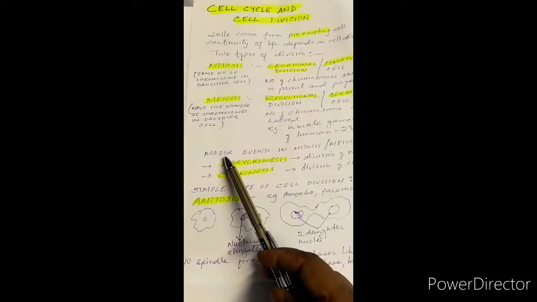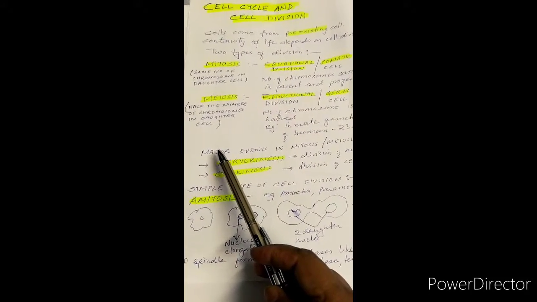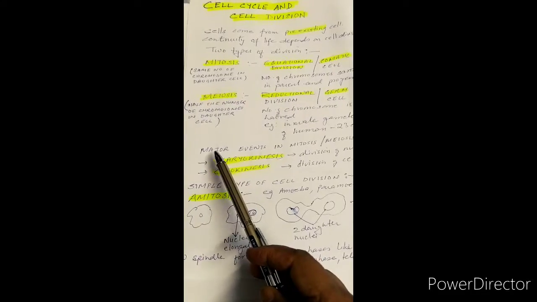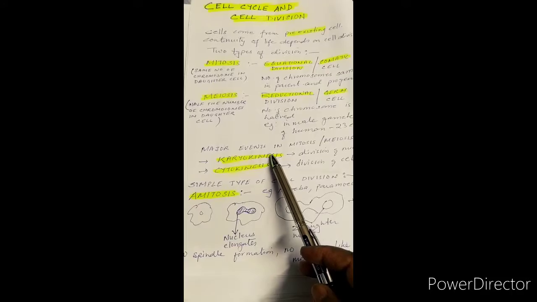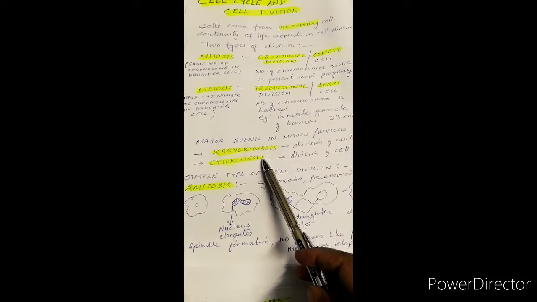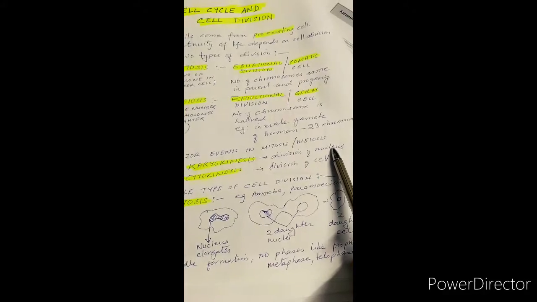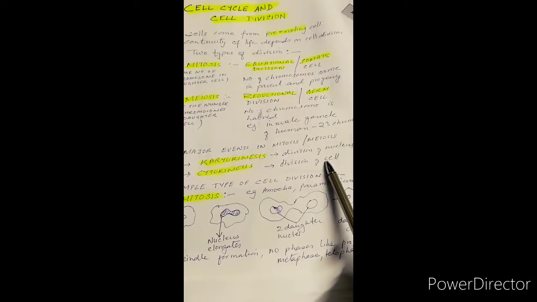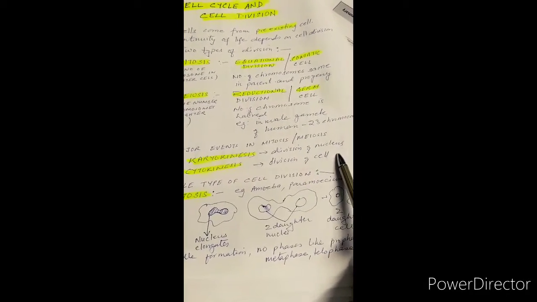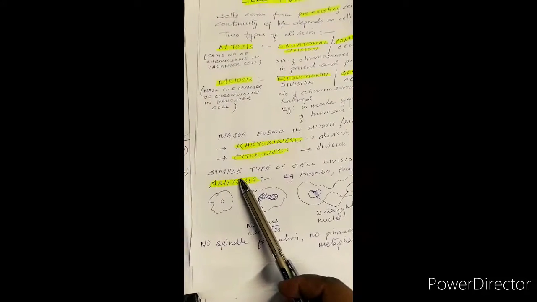Now let us see the various events of mitosis and meiosis. So today we will discuss only mitosis. Basically they have two processes, karyokinesis followed by cytokinesis. What is karyokinesis? It is the division of the nucleus. So first the nucleus divides, then the cell divides, that is the cell cytoplasm divides, resulting in the formation of two daughter cells.